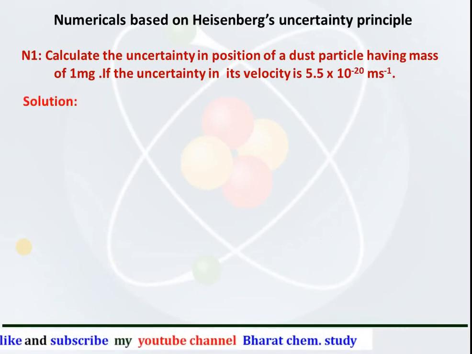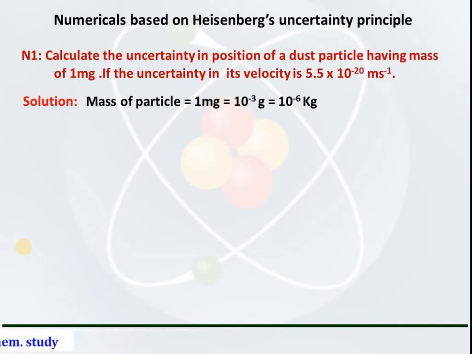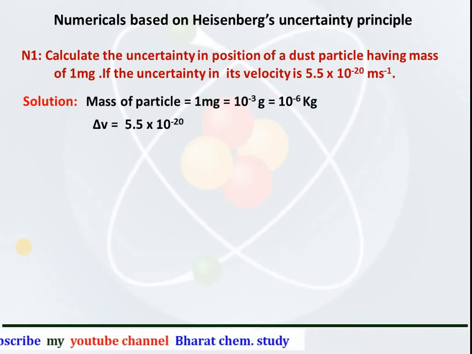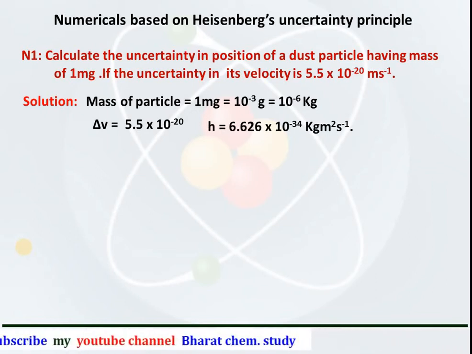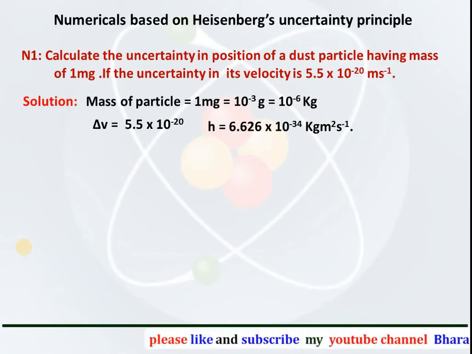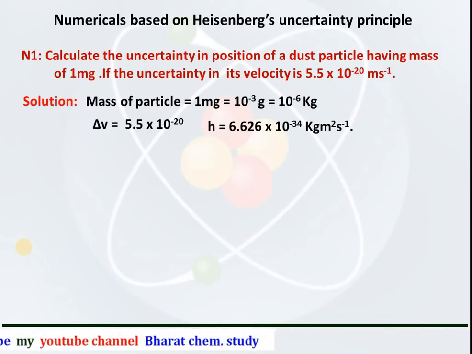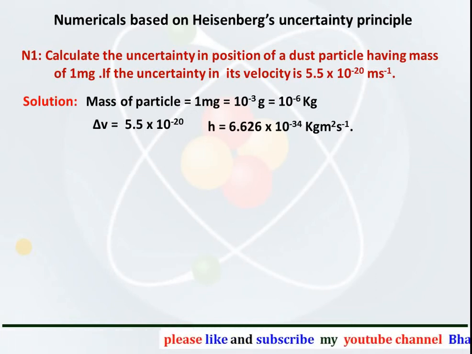The solution for the numerical is that the mass of the particle is given as 1 milligram. So we have to convert that mass into kg, and it comes equal to 10 raised to power minus 6 kg. The uncertainty in velocity, that is delta v, is given as 5.5 into 10 raised to power minus 20 meter per second, and the value of the Planck constant is 6.626 into 10 raised to power minus 34 kg meter square per second. Here we are taking the mass in kg because the unit of the Planck constant is also kg meter square per second. That's why we have to convert the mass. Always we have to convert the mass into kg for Heisenberg uncertainty principle numericals.